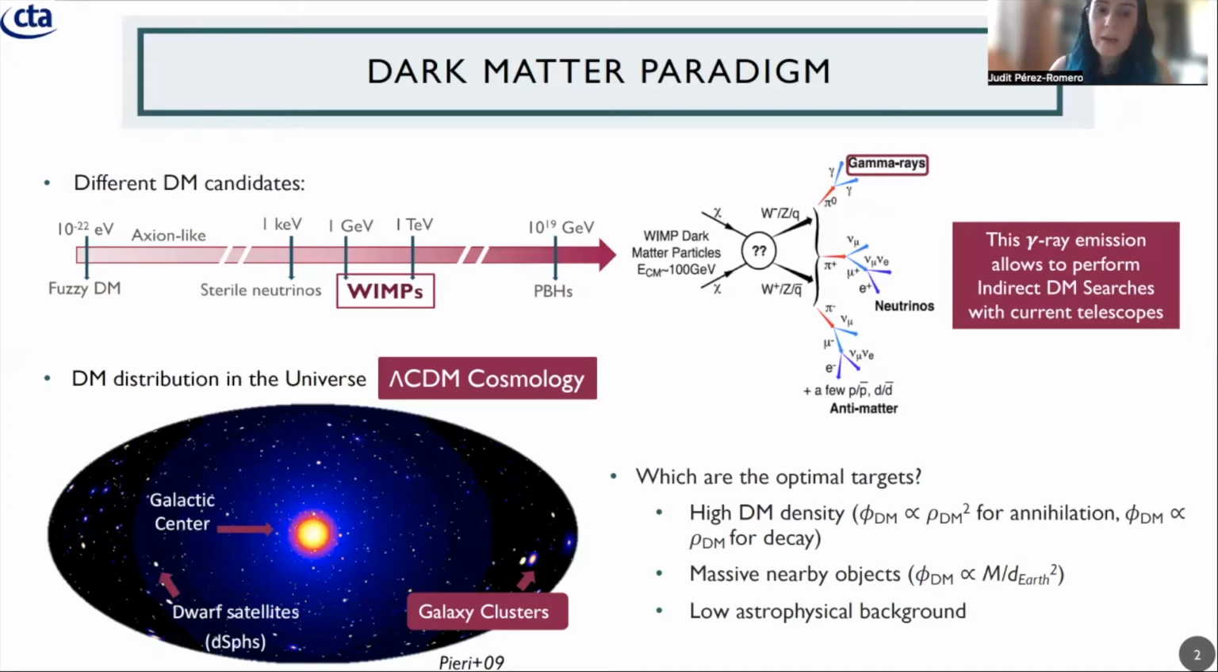So having this in mind, we look up at the sky and find different targets. We have, for example, the galactic center, which is highly dark matter dominated, very massive and close. The problem is that we have a bunch of different gamma ray sources. We also have, for example, the dwarf satellites, which are a bit farther and not so massive. But the good point about the dwarf galaxies is that we do not expect other gamma ray emission from these objects. And then other targets that we can also consider are galaxy clusters.